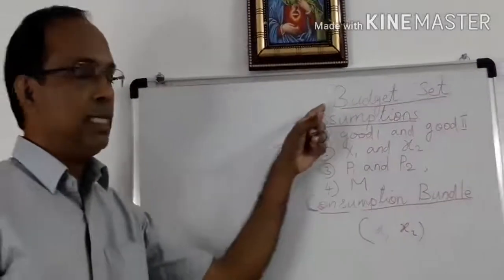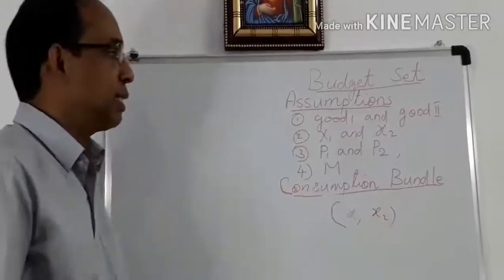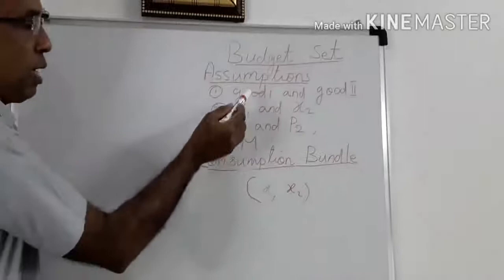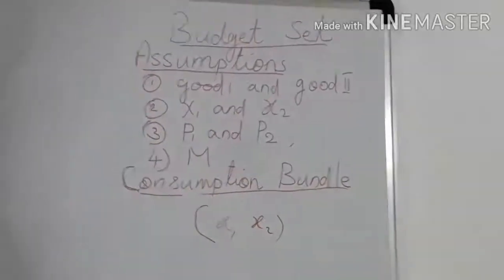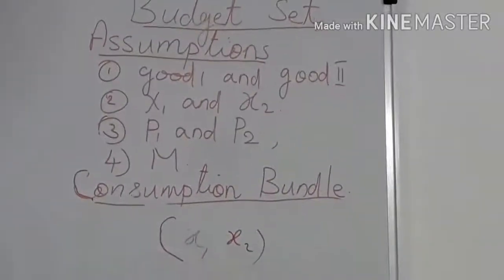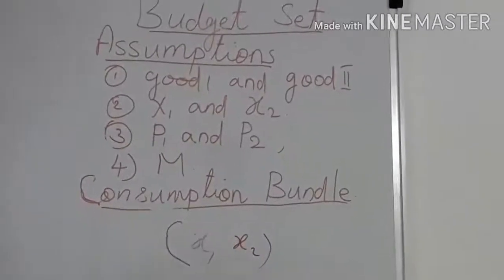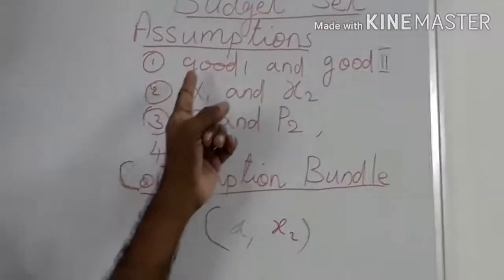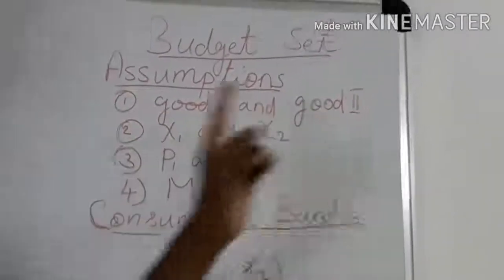Before studying budget sets, we should make certain assumptions. The first assumption is that there are only two goods in the market. We know that there are thousands of goods in the market, but for economic analysis, we assume that there are only two goods, good 1 and good 2.